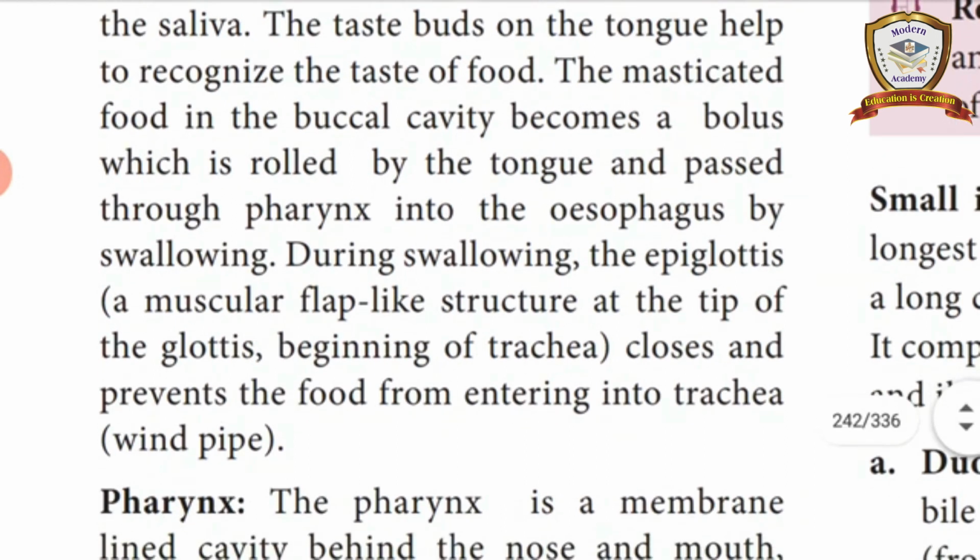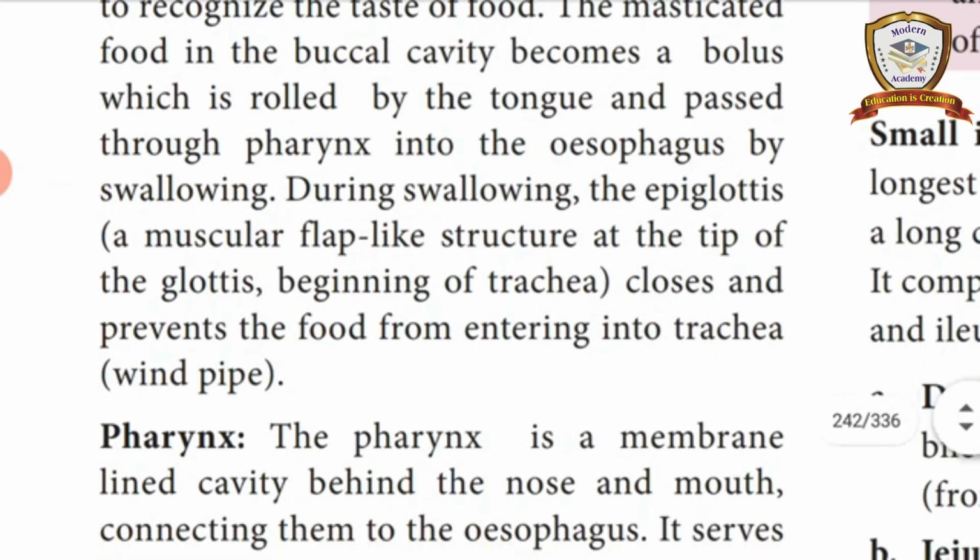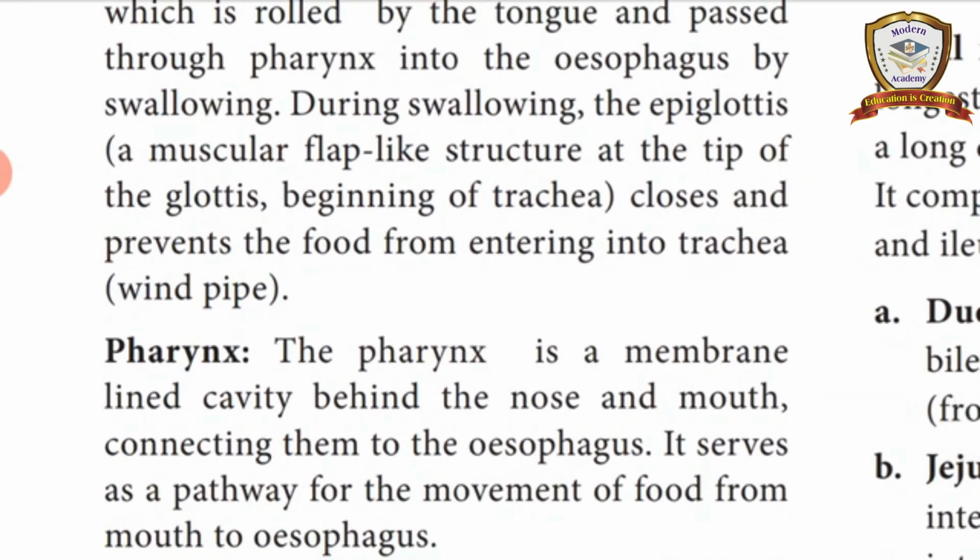Then where does it reach? The food reaches the esophagus. Through the esophagus, it reaches the stomach and digestion takes place there. And in the pharynx region, a muscular flap-like structure is present, at the beginning of the trachea.